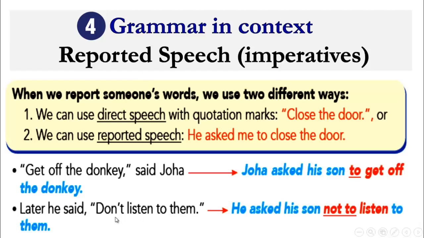Is this sentence negative or positive? That's right, it's a negative command here, a negative order. He has told him not to listen to them. So he asked his son not to. So when you have the word don't here, you are going to change it into not to and complete your sentence.